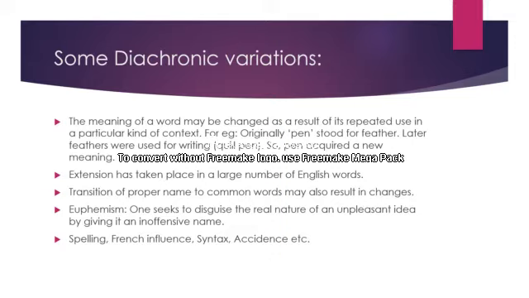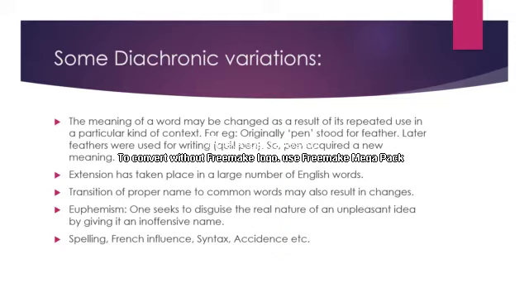Let us see some examples. The first point: the meaning of a word may be changed as a result of its repeated use in a particular kind of context. Sometimes a change results from a word retaining its original form, but its meaning changes because the object it stood for has changed. For example, pen.